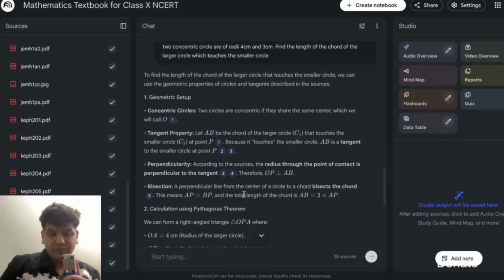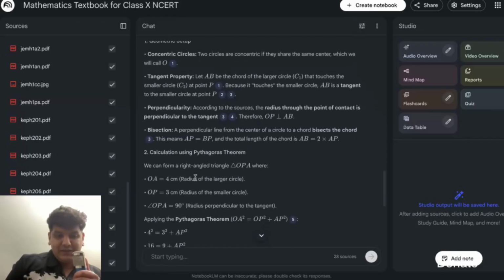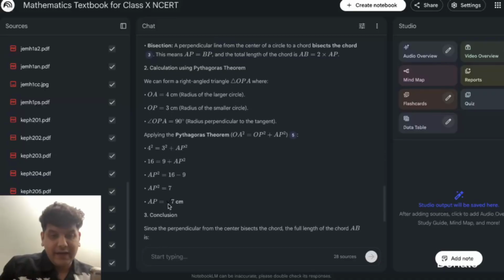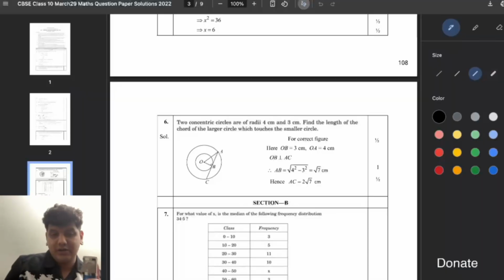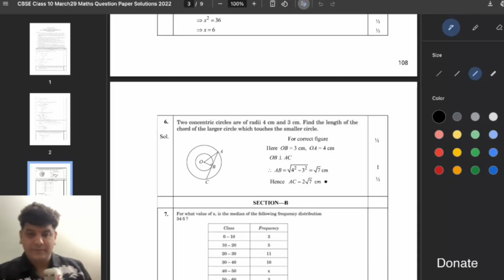Okay. First, let's see the answer here. OA, 4 centimeter. Okay. OP, 3 centimeter. Correct. For AP it should be 7 centimeter. That's the chord. And the chord is okay. This is different.